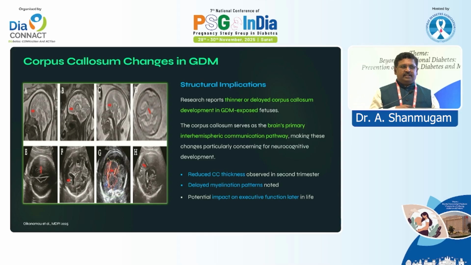We all know that corpus callosum is an interhemispheric communication pathway. So whenever there is delayed or thin formation, it happens due to delayed myelination. It has an impact on the executive function of the baby. So the baby's executive function will be affected in later part of life.